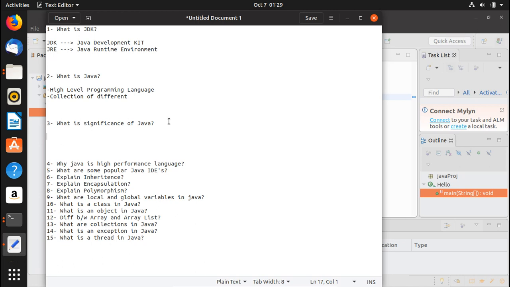So this language, Java, supports inheritance, encapsulation, polymorphism, and also abstraction. In the upcoming questions, we also have these questions: explain inheritance, encapsulation, and polymorphism. So we'll discuss that there.